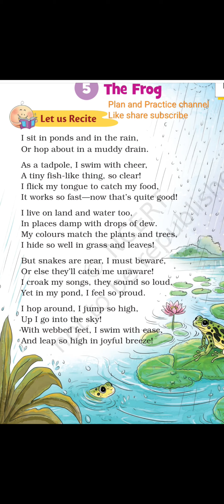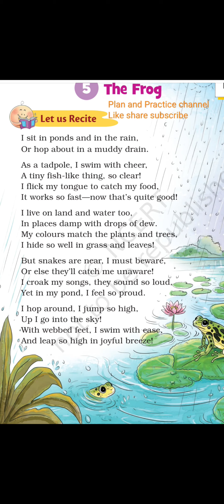I sit in ponds and in the rain, or hop around in a muddy drain. As a tadpole, I swim with cheer, a tiny fish like thing so clear. I flick my tongue to catch my food. It works so fast. Now that's quite good. I live on land and water too, in places damp with drops of dew.